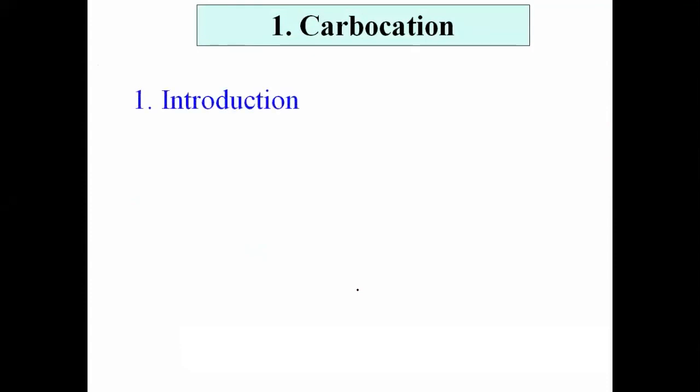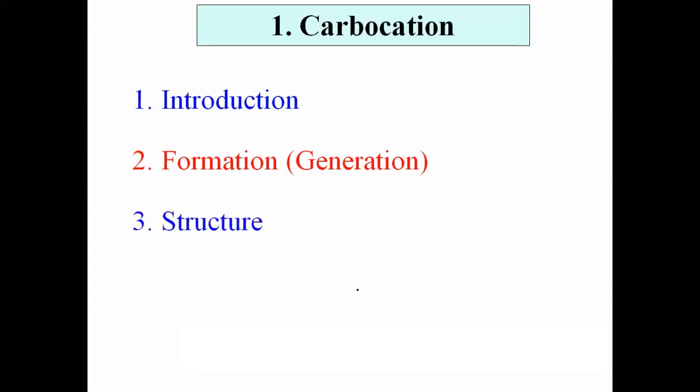Here we have studied what is meant by carbocation, that is, the definition. It is a positively charged carbon species, trivalent, having 6 electrons in its valence shell. It is an electron deficient species and acts as a Lewis acid. The second step is the formation, that is, how that carbocation is formed during the chemical reaction.